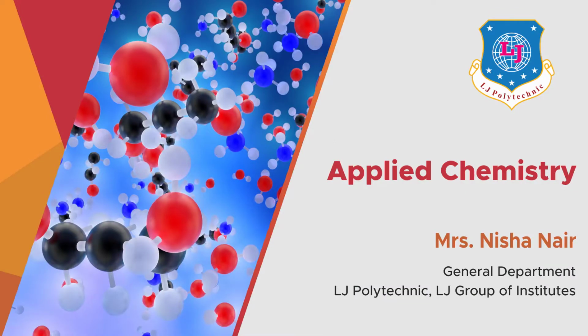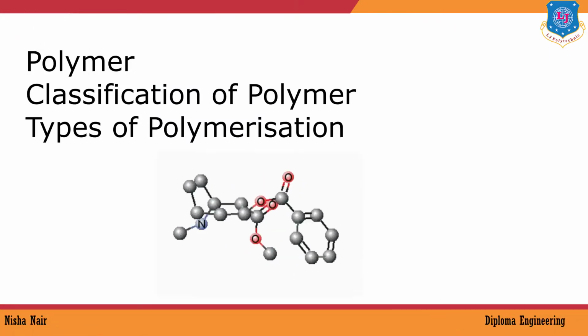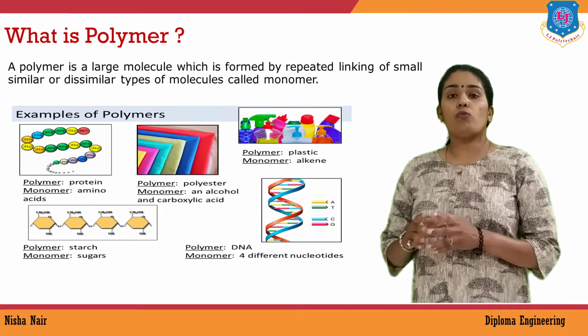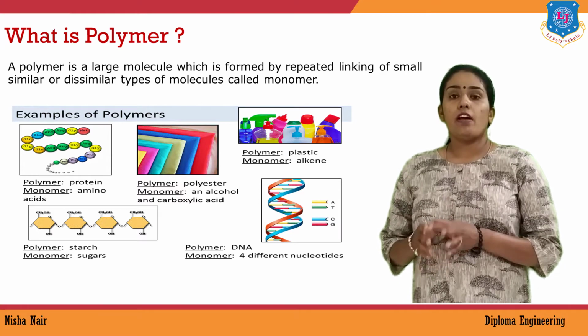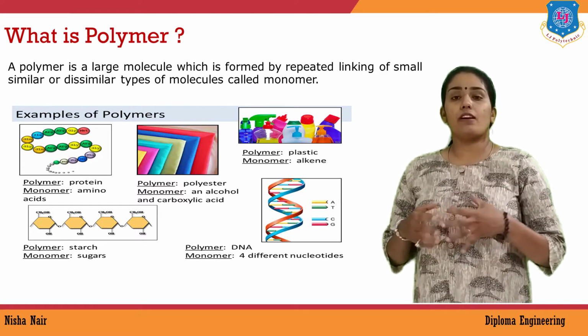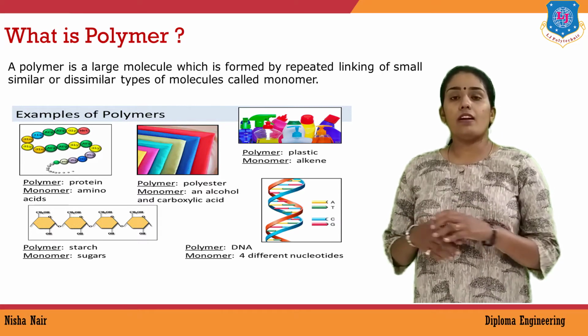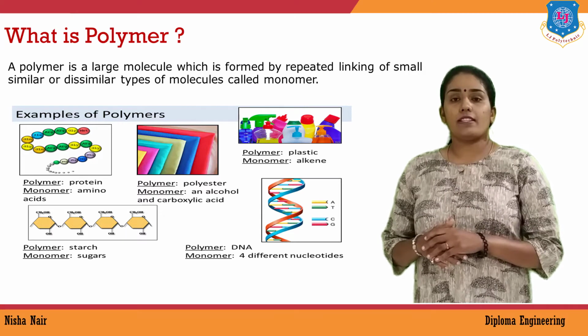In this video, we are going to learn about what is polymer, classification of polymer and polymerization. So, what is polymer? From the word itself, poly means many and mer means units. Many small units or many small molecules combined together to form a single large molecule is called a polymer. And this small unit is called a monomer.